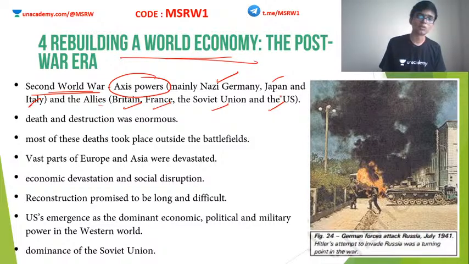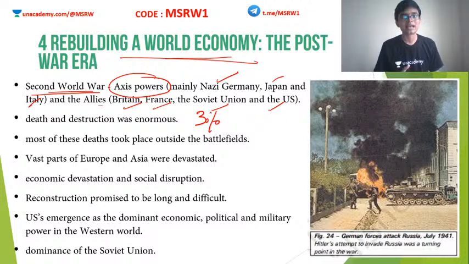And this Second World War was actually one of the most destructive wars in history. Around 60 million people, around 3% of the world population, died in this war. Okay, many deaths took place in civilian areas. More civilians died compared to military people, because atomic bombs were dropped on Japan, two bombs, Hiroshima and Nagasaki. Similarly, other missiles were invented at this time. So when all these mass destruction weapons were used, more than military people, civilian people started dying. Clear?